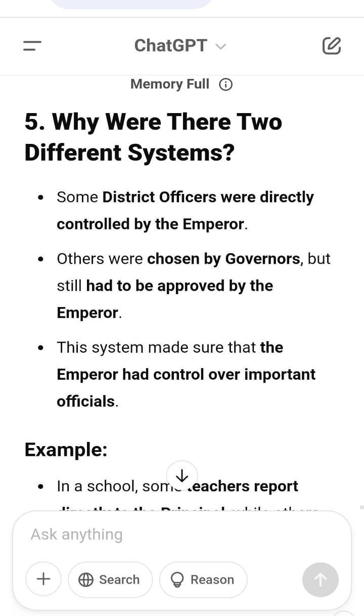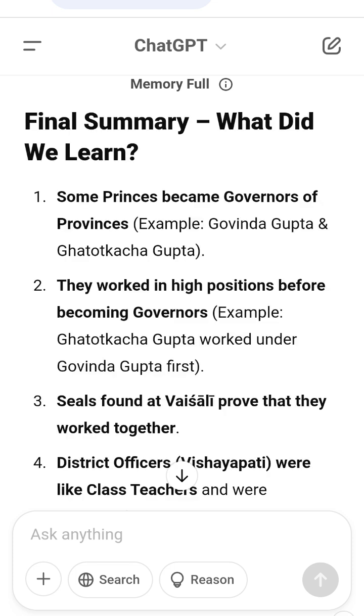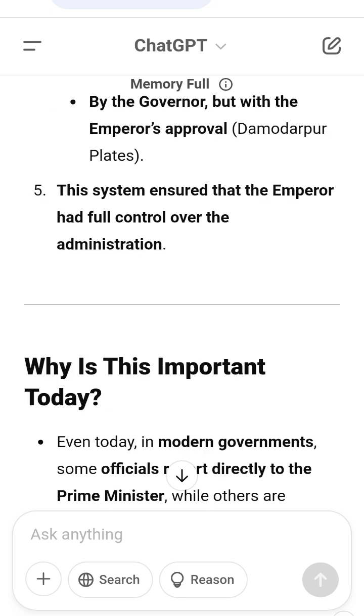5. This system ensured that the emperor had full control over the administration. Why is this important today? Even today, in modern governments, some officials report directly to the Prime Minister, while others are appointed by lower officials but need final approval from the top leader. This system helps maintain control and order in administration.